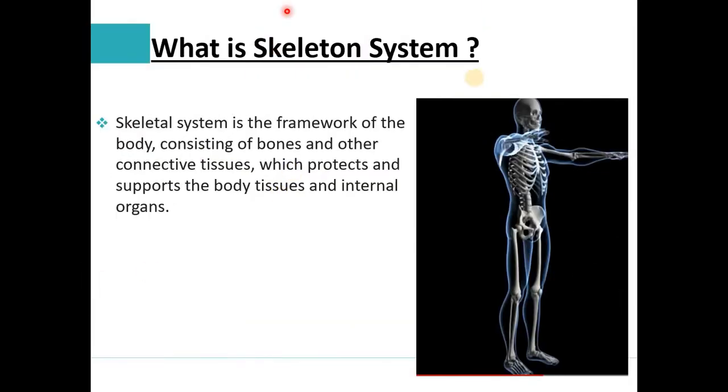What is a skeletal system? A skeletal system is just a framework of the body. It is a framework of the body made up of the bones and other connective tissue, which protects and supports our body tissues and the internal organs.